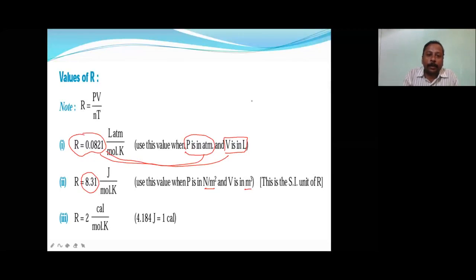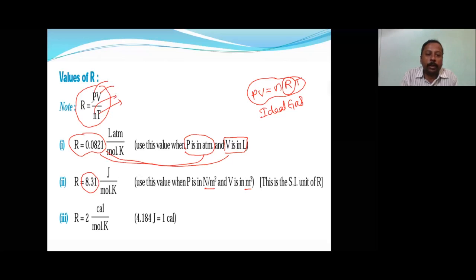Okay, these are the R values. R values are used in PV is equal to nRT. The R value is independent of the quantity. This is a combination of all four laws: Boyle's law, Charles' law, Gay-Lussac's law, and Avogadro's law. When you combine all of them, what will you get? You will get the ideal gas equation. In the ideal gas equation, the problem most students face is the value of R. The R units you can derive from here by substituting pressure in atm, volume in liters, number of moles, and temperature in Kelvin.